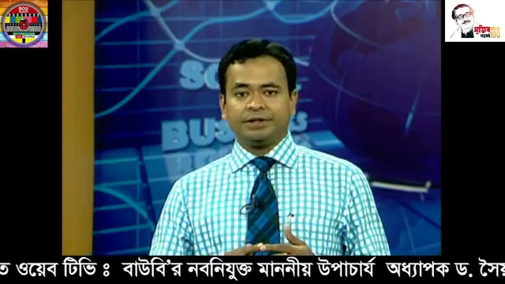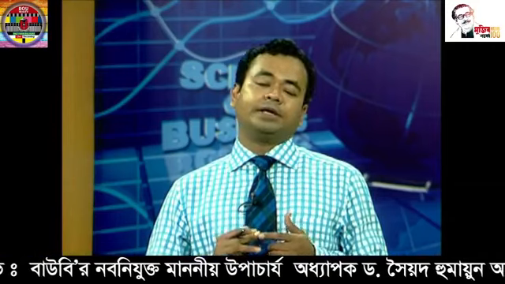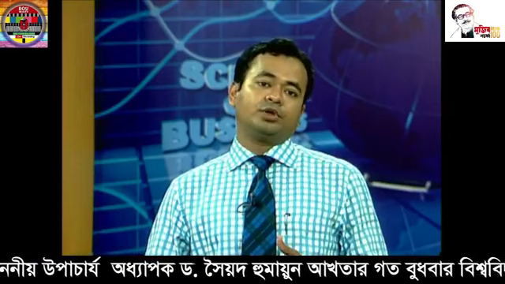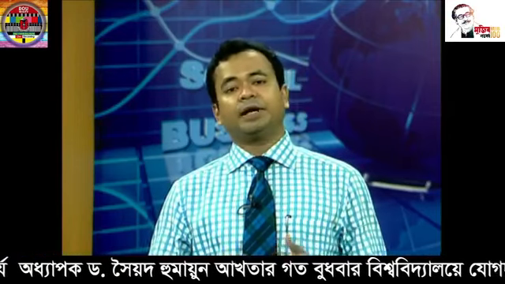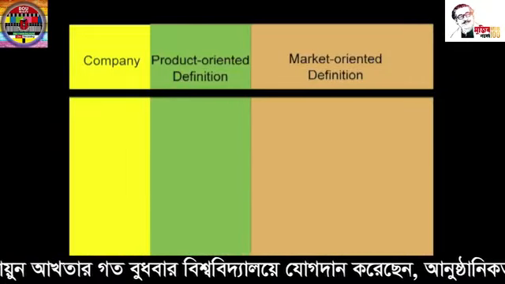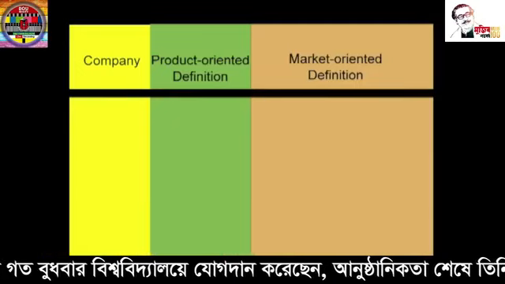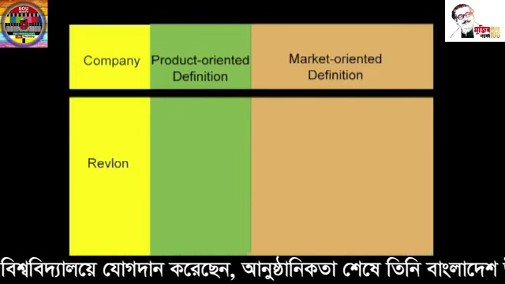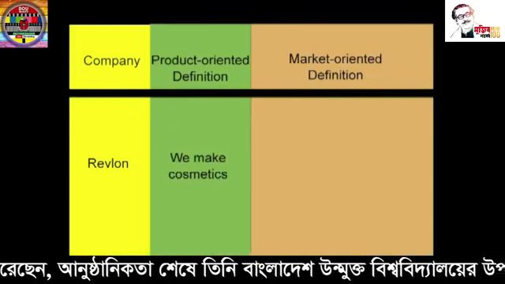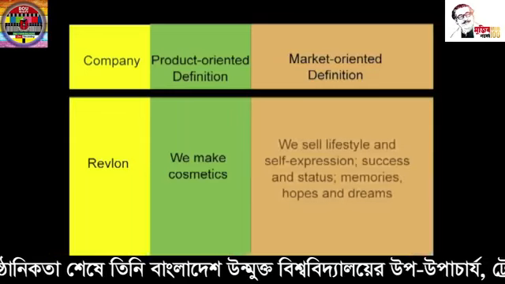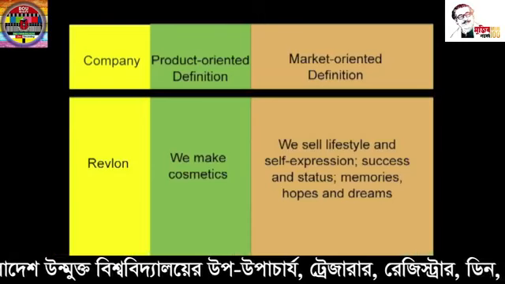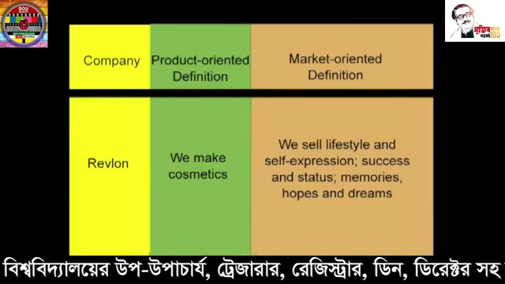First, product oriented definition and market oriented definition. Now, I will discuss some companies of product oriented definition and market oriented definition. Now, we will see the following table. This table indicates product oriented versus market oriented definition. The company Revlon, whose product oriented definition is we make cosmetics. On the other hand, the market oriented definition is we sell lifestyle and self expression, success and status, memories, hopes and dreams.